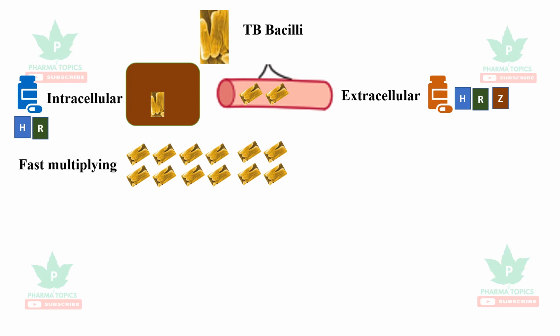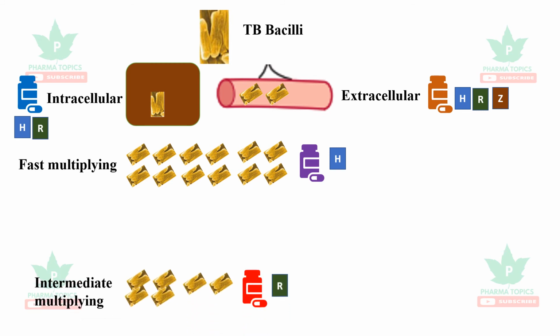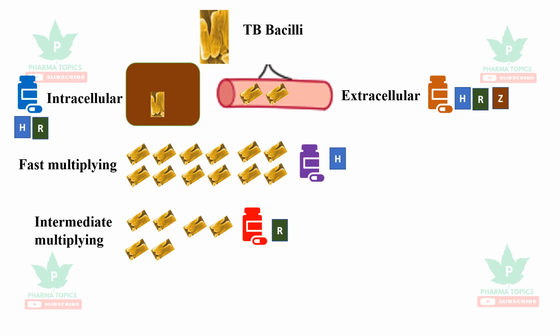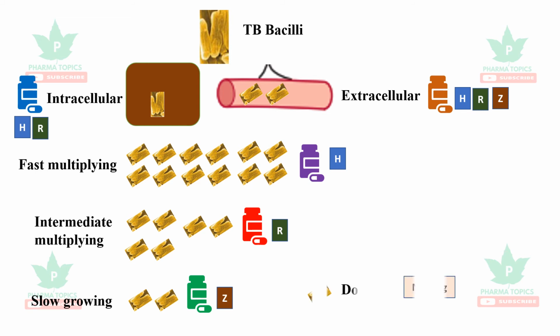And some patients have fast multiplying TB bacilli. Isoniazid is the drug of choice for fast multiplying Mycobacterium tuberculosis. Some are intermediary multiplying. Rifampicin is the drug of choice for intermediary multiplying Mycobacterium. And some are slow growing bacilli. Pyrazinamide is preferable for slow growing Mycobacterium. For dormant stages, there are no drugs in the market to address the dormant stages.